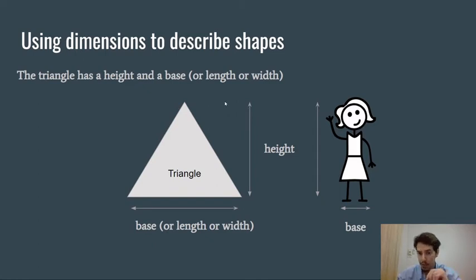And I insist on this because in geometry, a lot of times we have to find the height of a triangle. And sometimes the students say, oh, the height is the side of the triangle. No, because remember, the height is a dimension. A triangle is a 2D shape. It has 2 dimensions, but it has 3 sides. So the height cannot be a side of a triangle, okay? It's something very different. The side is not a dimension, okay?